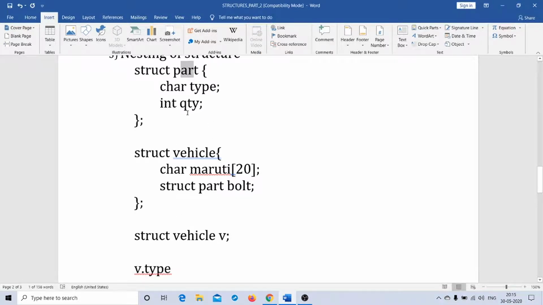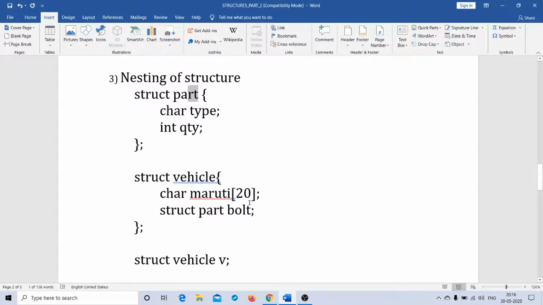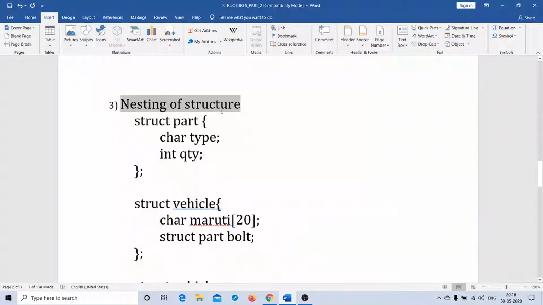Similarly, I cannot say v dot quantity, that is v dot qty, for the same reason. One belongs to vehicle and the other belongs to part. Now, what is this nesting of structure?